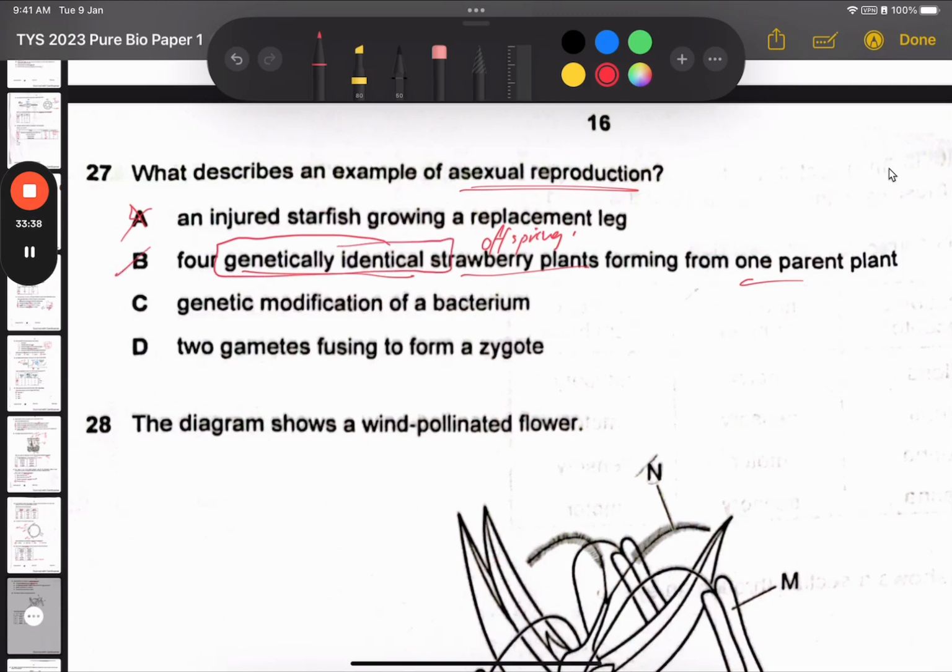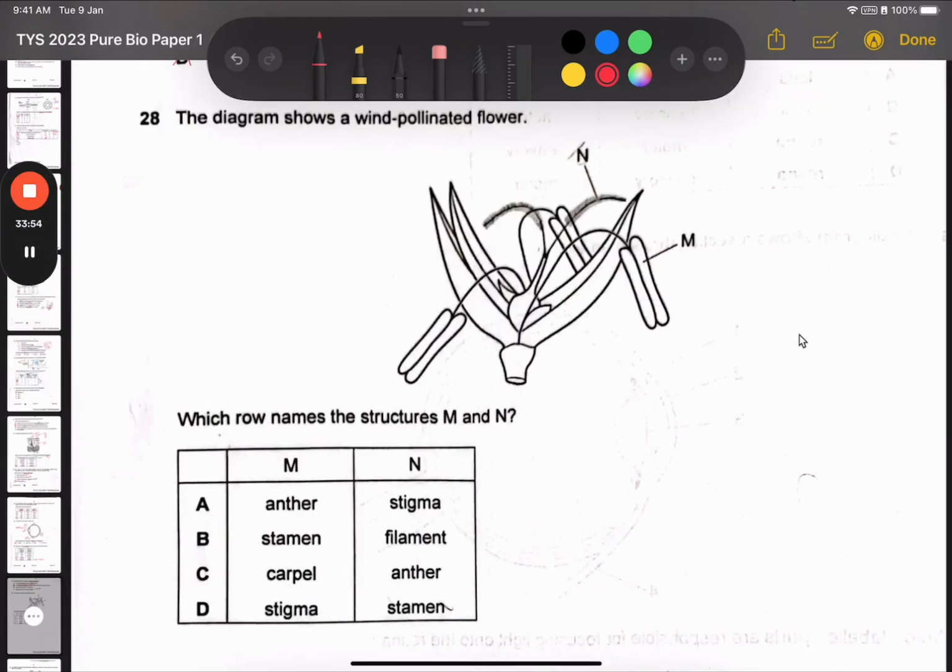And then option C says genetic modification of bacteria. Well, that's just genetic engineering. And D says 2 gametes fusing form a zygote. This is called fertilization, and that's sexual reproduction. So the answer has to be option B. Okay, this is 28, and M is an anther. N is the feathery stigma of this wind-pollinated flower. So we are looking for anther and stigma. So the answer is A.